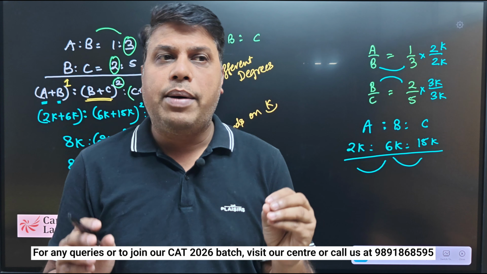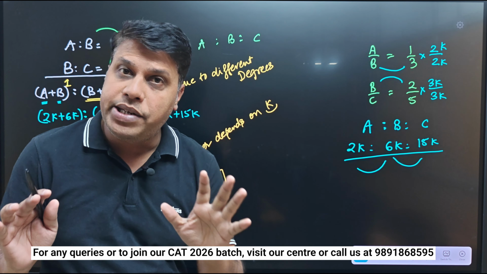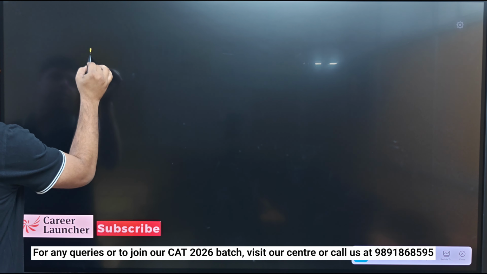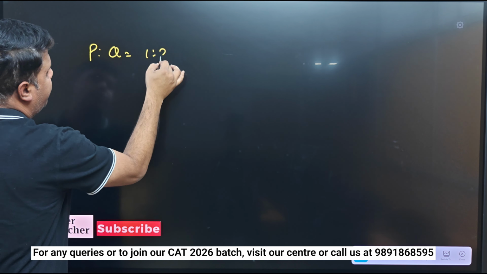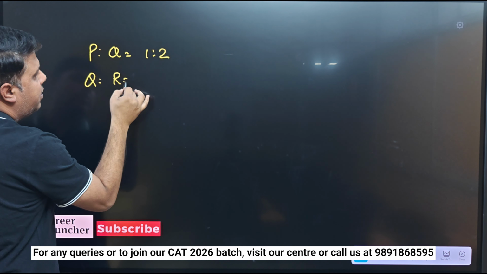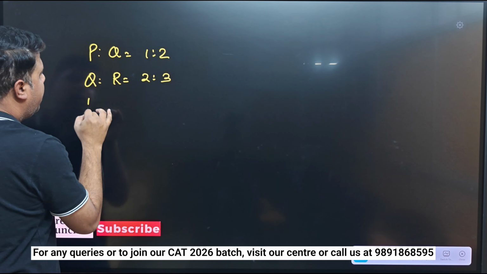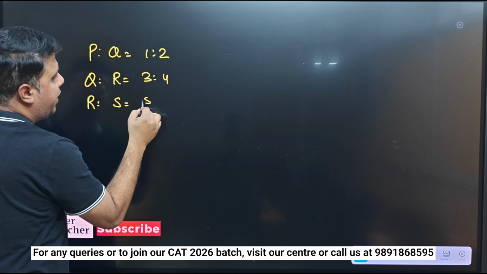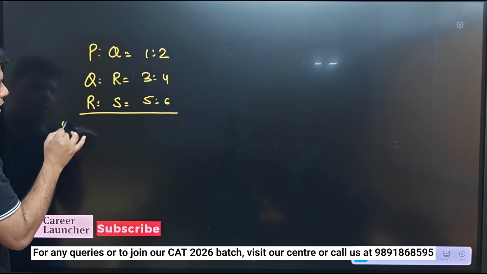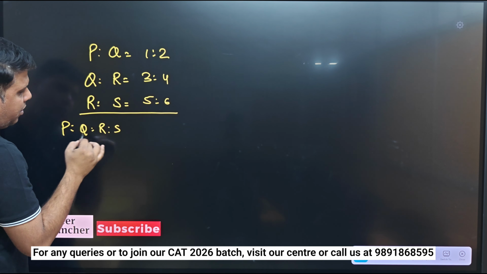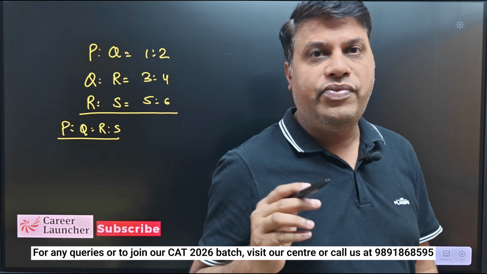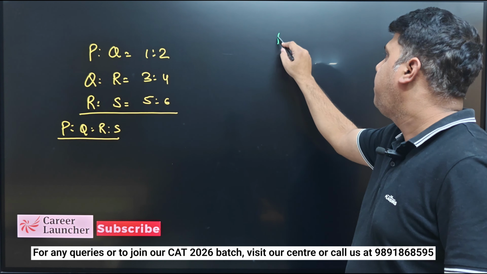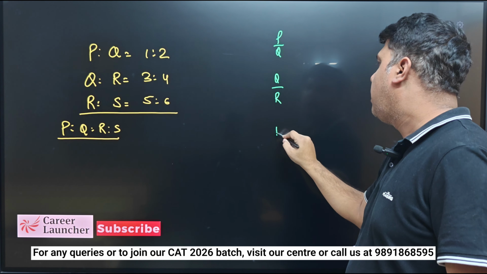Let's take one example where we merge the ratios of more than 3 quantities, 4 quantities, right. For example, I am saying P ratio Q is 1:2, Q ratio R is also 2:3, R ratio S is 3:4, and R ratio S is 5:6. Now I want to calculate P, Q, R and S, right? So here we have 4 quantities. We have to merge them, right? So as we discussed, I should write P upon Q, Q upon R, R upon S, right?